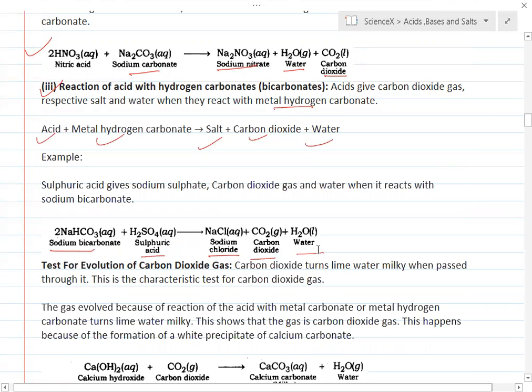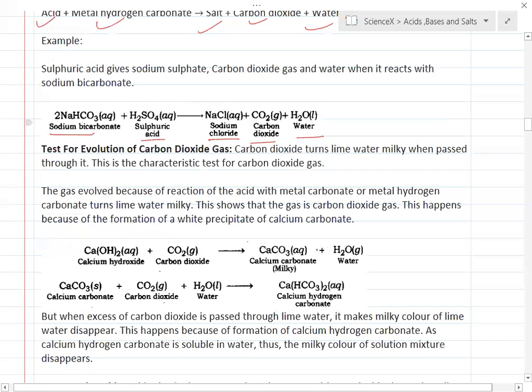So here you can explain the test for CO2. If CO2 is passed through lime water, that is calcium hydroxide, it gives calcium carbonate, milky in color, plus water. The milkiness disappears when excess CO2 is passed. So CaCO3 plus H2O, and again you pass CO2, it forms calcium bicarbonate, calcium hydrogen carbonate, which is colorless.